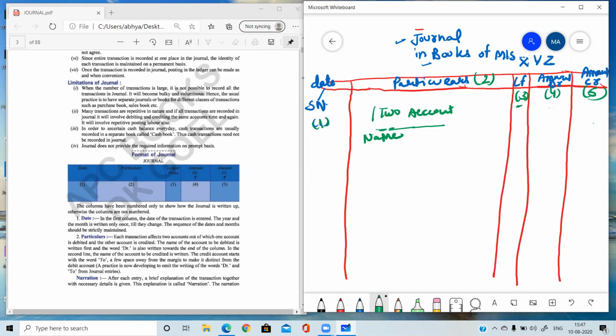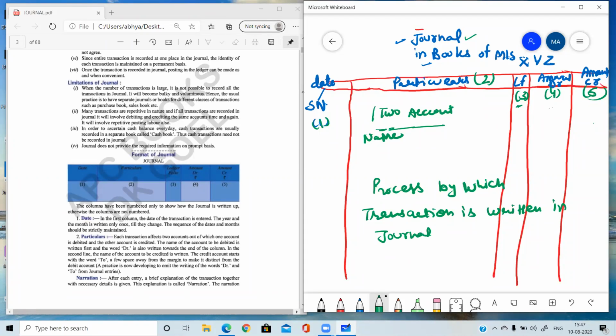And the complete format is known as journal. Clear? And these are one marker questions. The process by which a transaction is written in journal is known as journalizing.